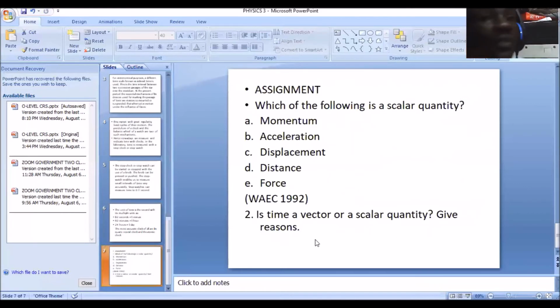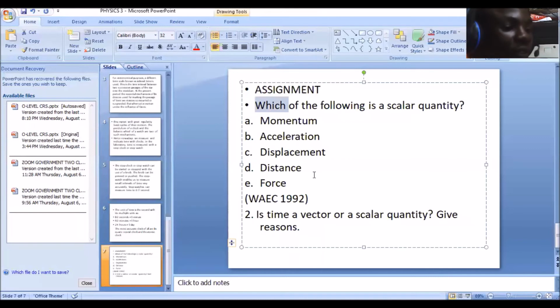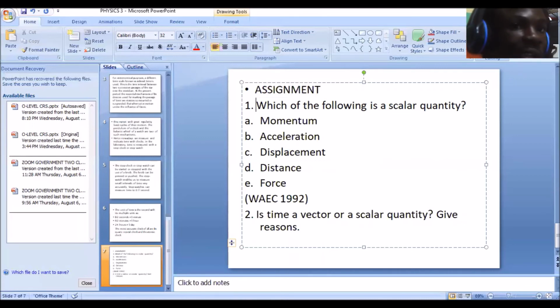Now, this is our assignment for today. Which of the following is a scalar quantity? You know, we talked about scalar quantities in the beginning of these classes. Now you tell me which of the following is a scalar quantity. A says momentum, B acceleration, C displacement, D distance, E force. Now, this question was coined from WAEC physics question 1992.